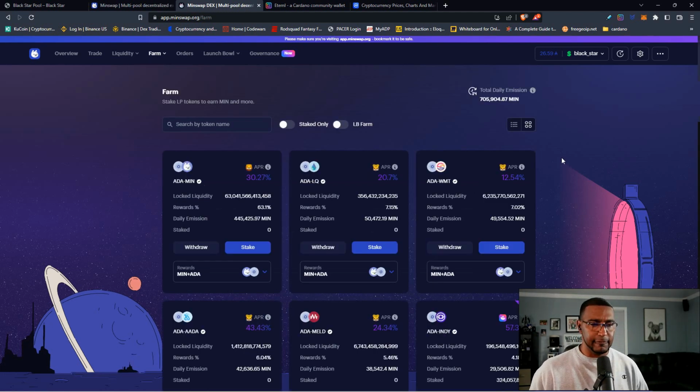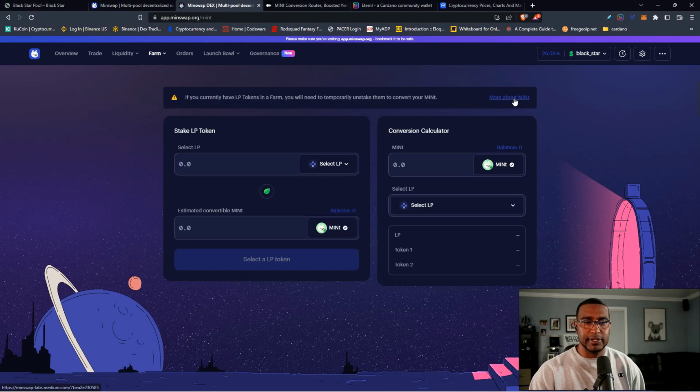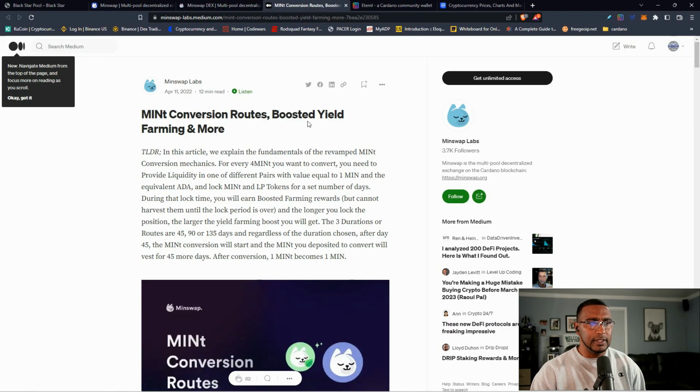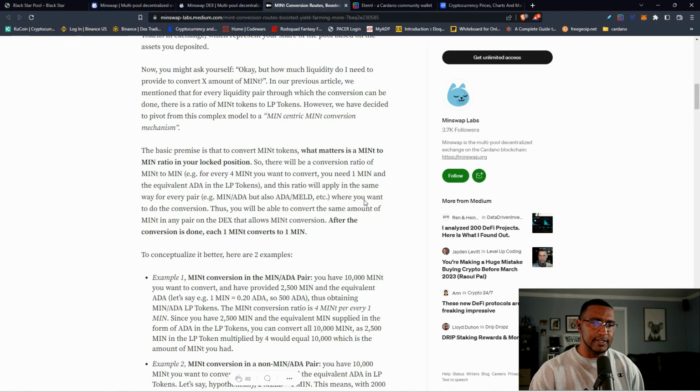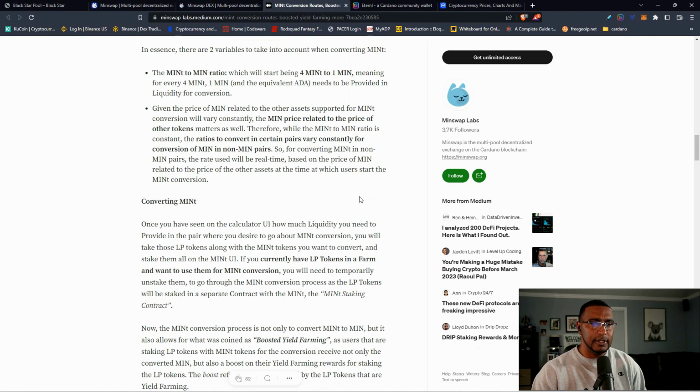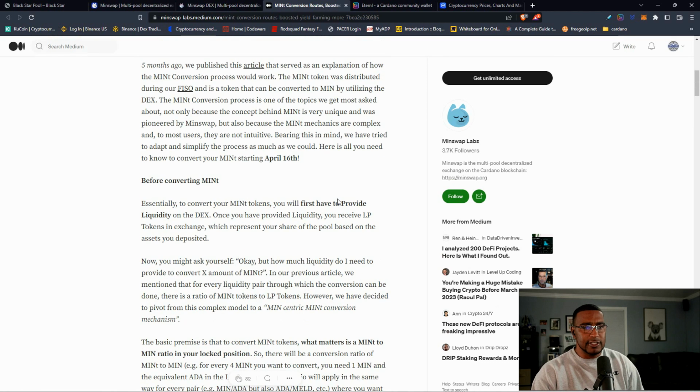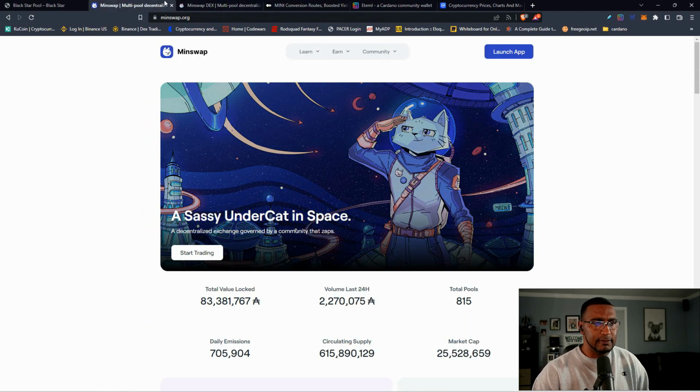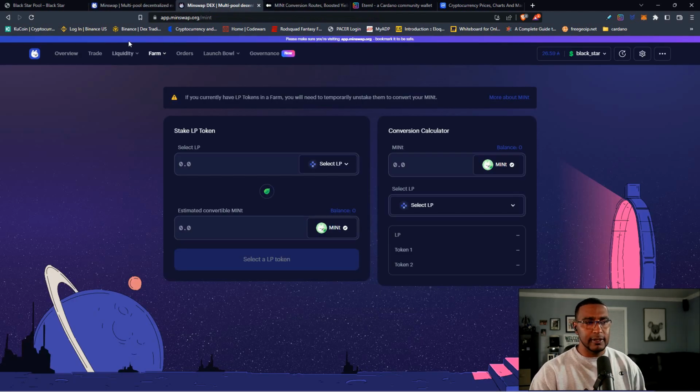MinSwap's farming feature is by far one of the best. I think there's another platform that has equally, if not better, farming incentive versus MinSwap. I never took part in the mint, but you get some better information if you go to more about mint. And then this article comes up, a Medium article comes up, and you can read it. It's pretty intense, pretty detailed information. Take a look at it and see what you think. I usually just participate in the farming and liquidity providing. That does it for me.